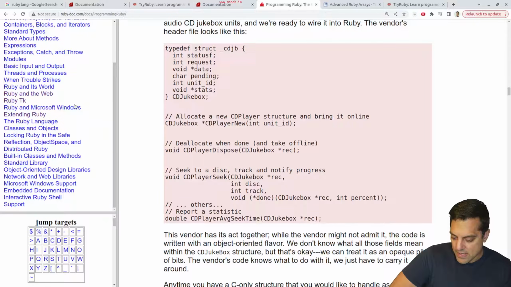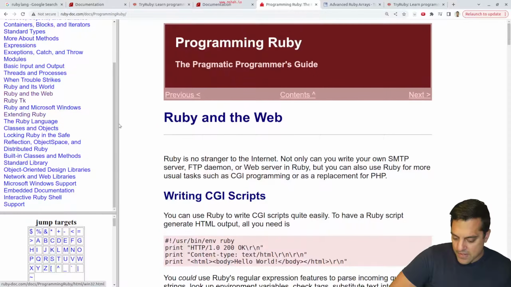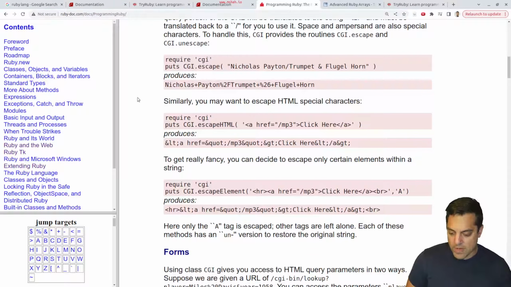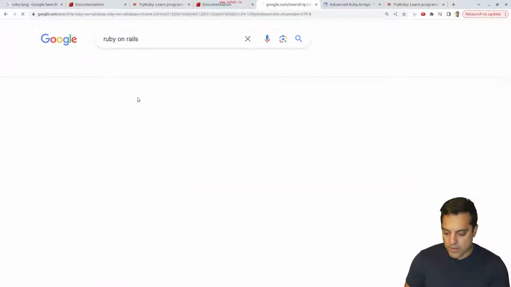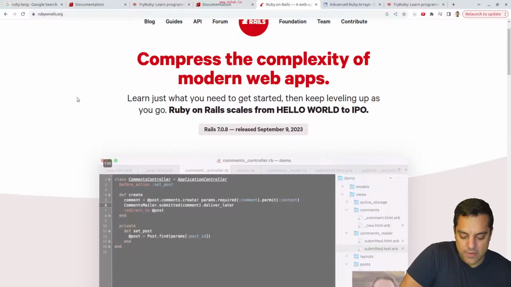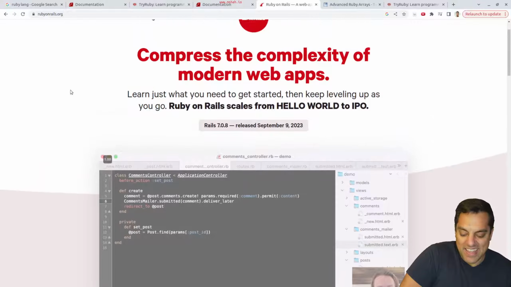Let's see. I feel like we've got to look at Ruby on the web a little bit more here, or maybe Ruby on Rails. Let's go to this website here. I feel like this would be the big thing that, if I didn't at least look at it for a little bit, folks would be displeased.